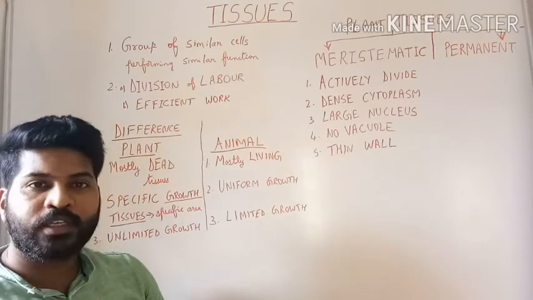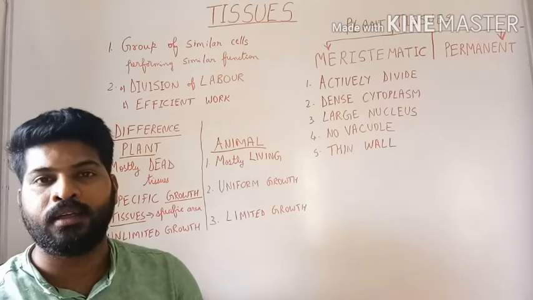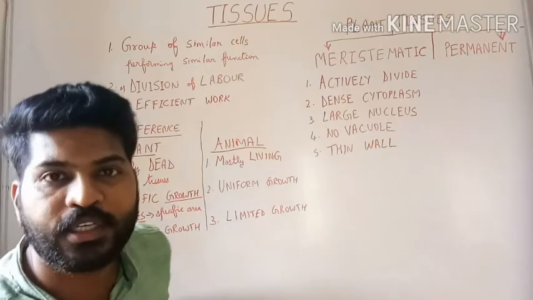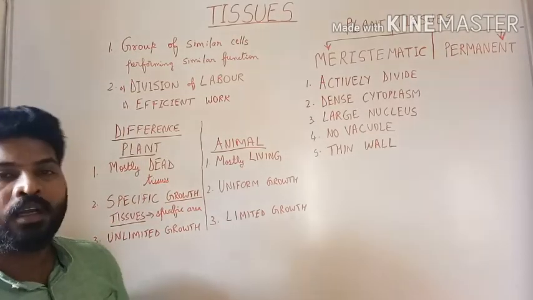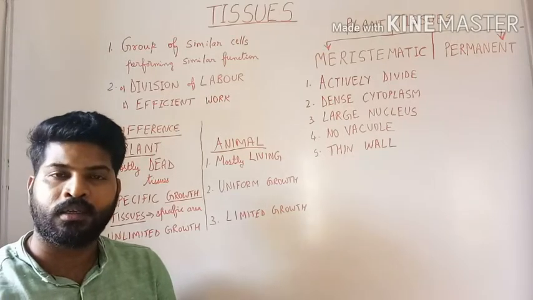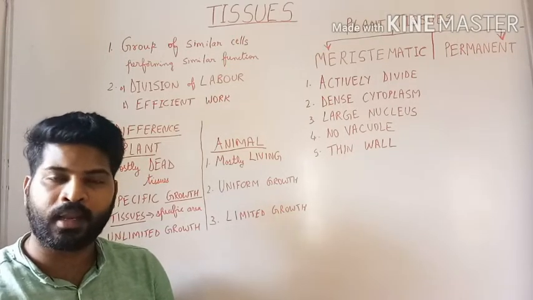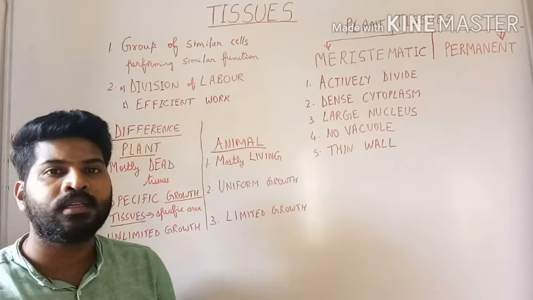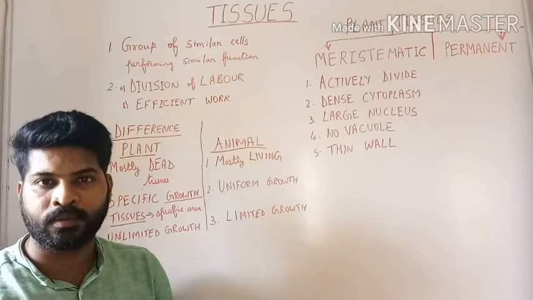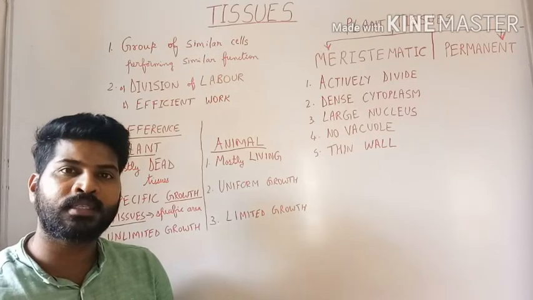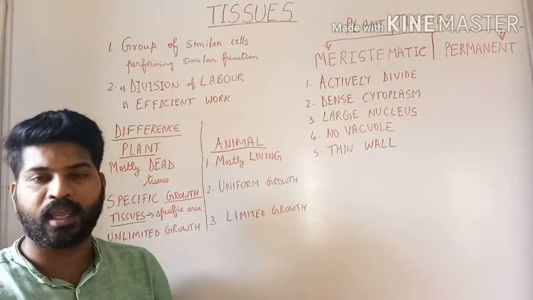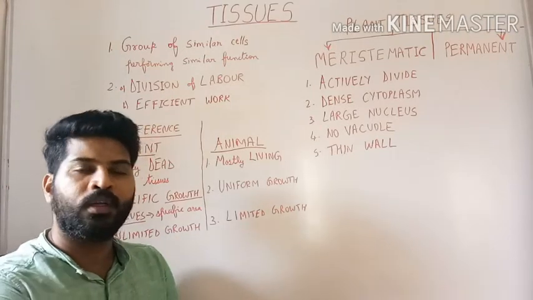So, since we are talking about tissues, let us take a look at the difference between animal tissues and plant tissues. If you look at a plant, the first thing that you notice about a plant is that it is stationary, meaning it cannot move. On the contrary, animals show locomotion and movement. They can move from one place to another.